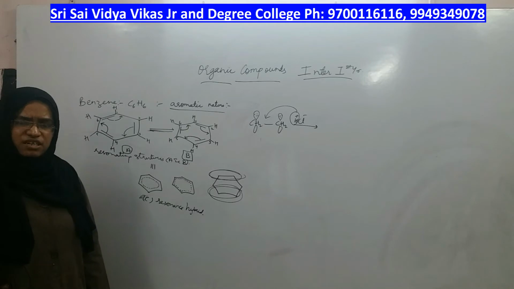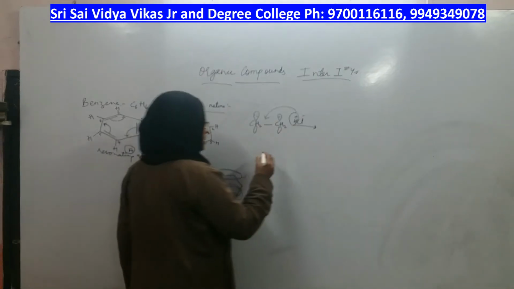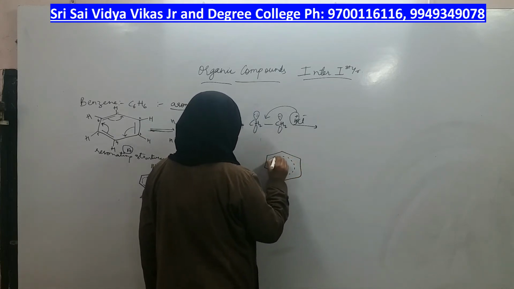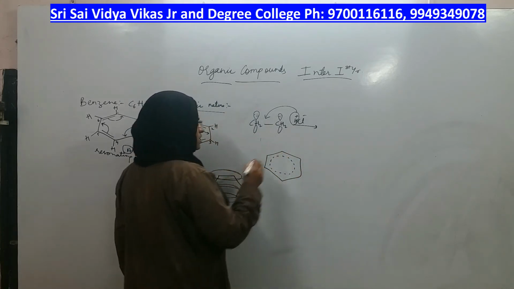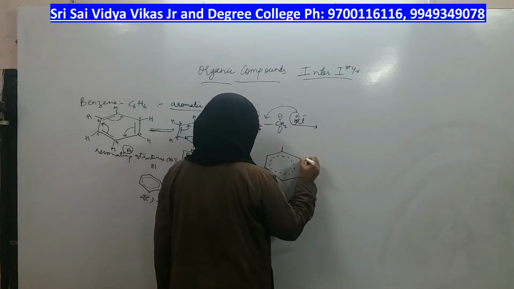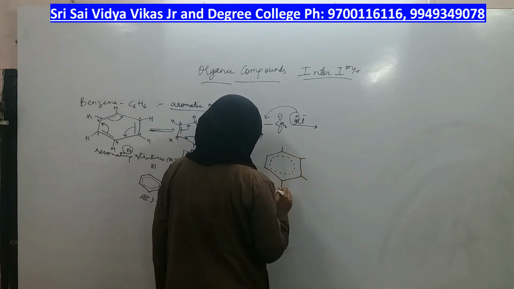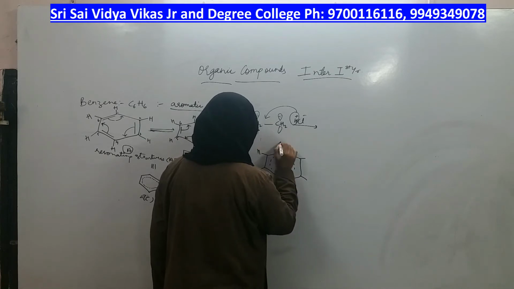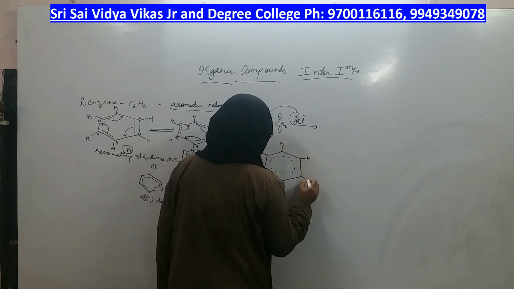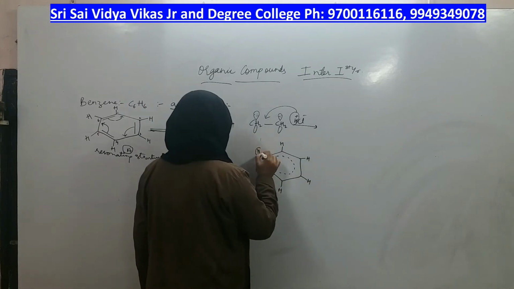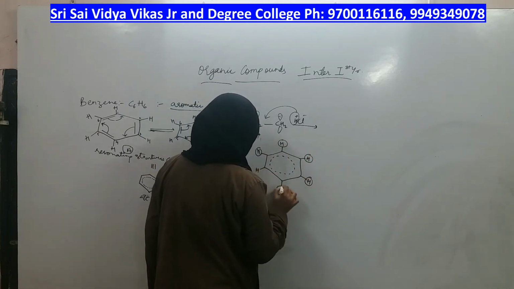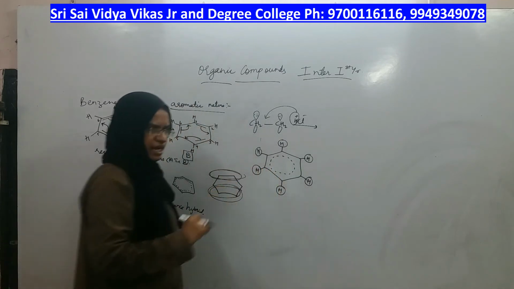Then which reaction will it undergo? It can undergo substitution reaction, in which the pi bonds inside the ring will not be disturbed. Therefore, the hydrogens which are present on the benzene ring, how many hydrogens does it have? It has 6 hydrogens, right? All these 6 hydrogens which are present on the benzene ring can only react.